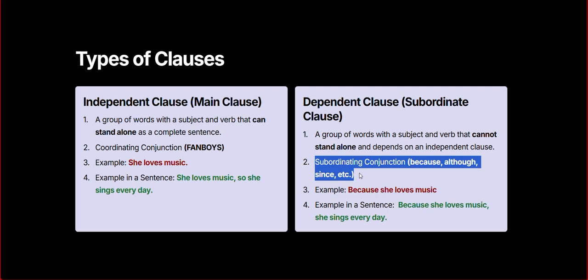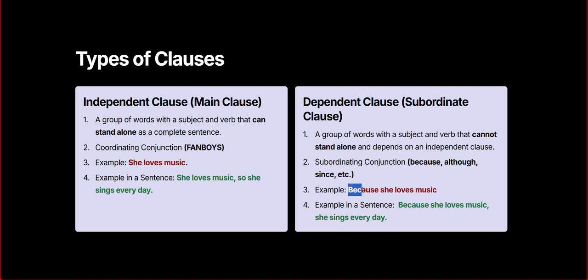So right here we have an example of a dependent clause, or subordinating clause. In front of a subordinating clause, we always use a subordinating conjunction. That's why this starts with "because." Because she loves music. But does it really make sense? No. That's why it is called a subordinating clause or dependent clause.